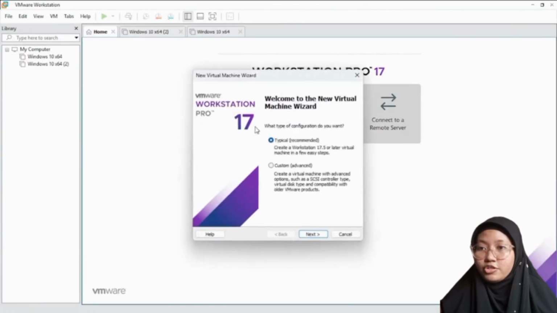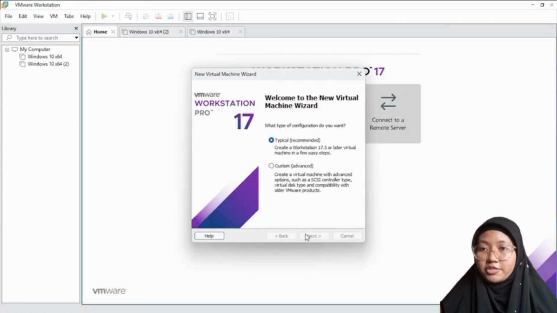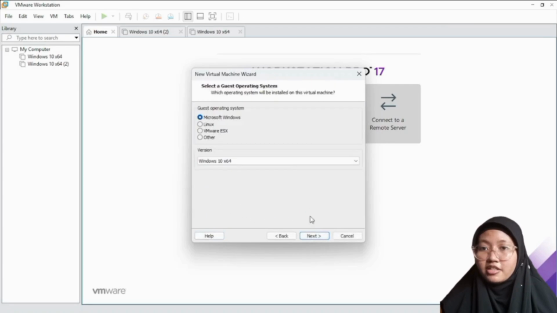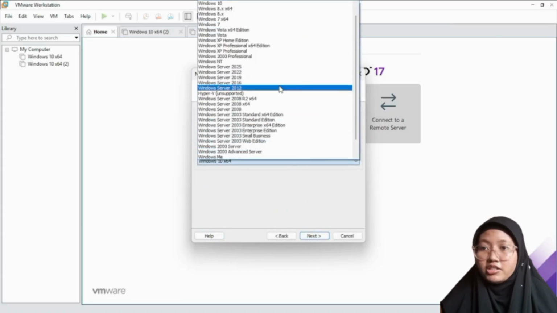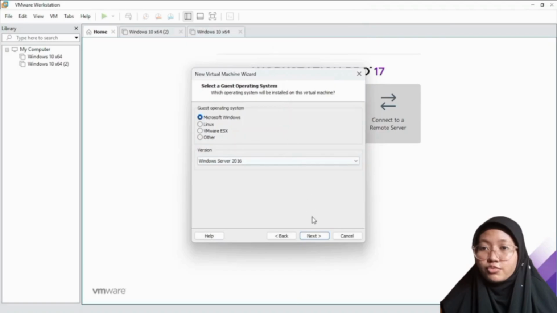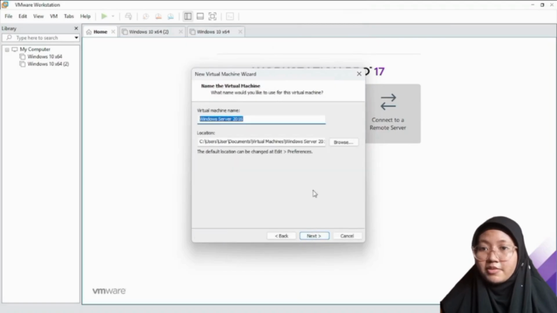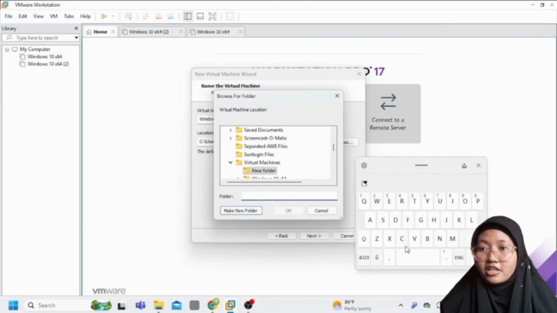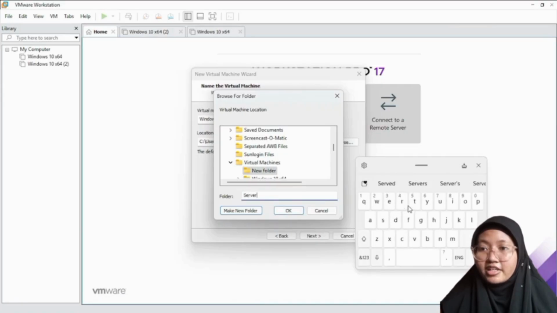First of all, you need to click Create a new virtual machine. After that, make sure to choose the last option and just click the Next button. Make sure that the version is Windows Server 2016 and keep clicking Next. Now, click Browse and click Make New Folder. Change the name of the new folder to Server and then click OK. And then click Next.